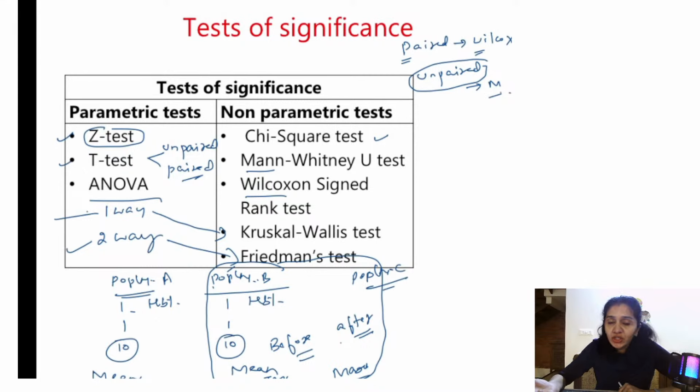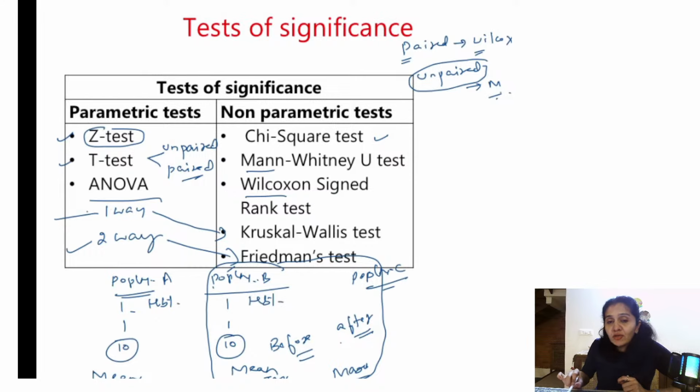After iron supplementation, what is the mean hemoglobin percentage? One-way ANOVA to test the differences between the means of 3 different groups. Two-way ANOVA between 3 different subgroups. So if you have understood this much, you just have to match it with non-parametric tests. Unpaired t-test is Mann-Whitney's, paired t-test is Wilcoxon sign rank test, one-way is Kruskal-Wallis, two-way is Friedman's.